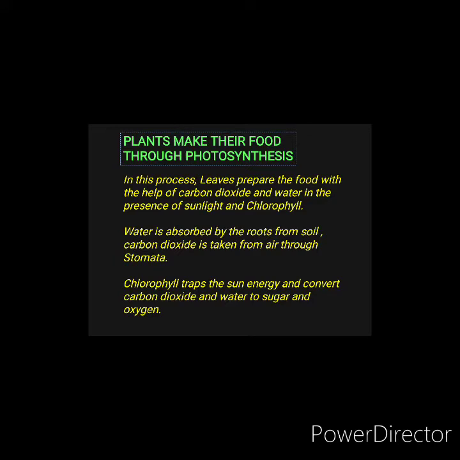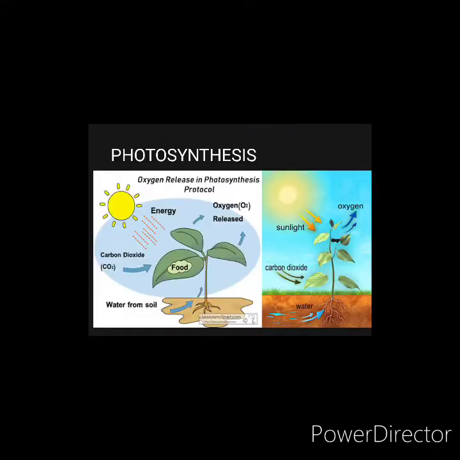Carbon dioxide is taken from air through the stomata. Chlorophyll traps the sun energy and converts carbon dioxide and water into sugar and oxygen. So all of you can see in the photosynthesis process, the leaves absorb the energy from the sun along with carbon dioxide and water from the soil, process it in the leaves and release oxygen as a byproduct.